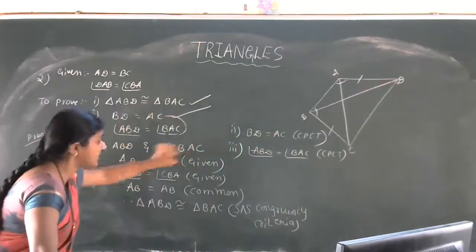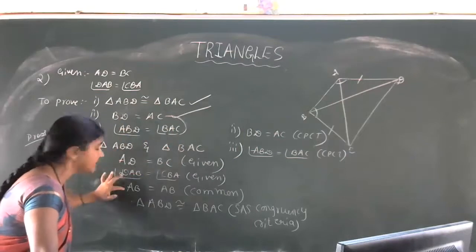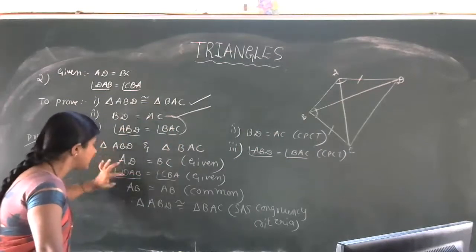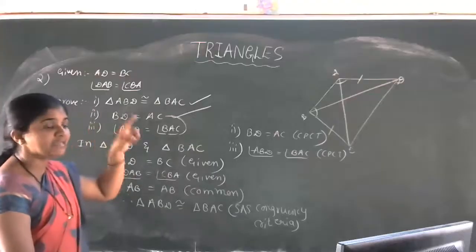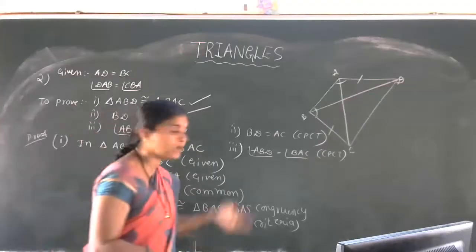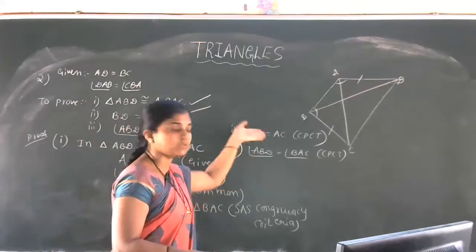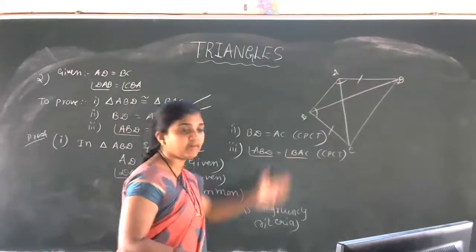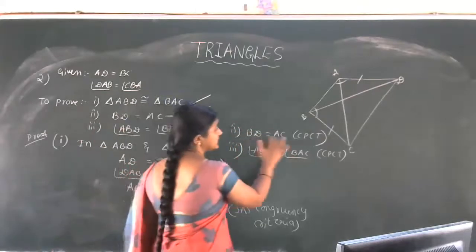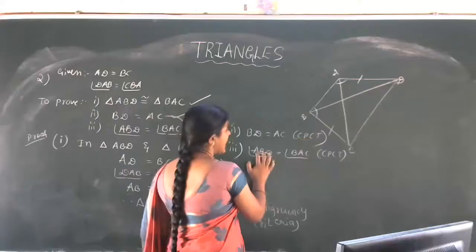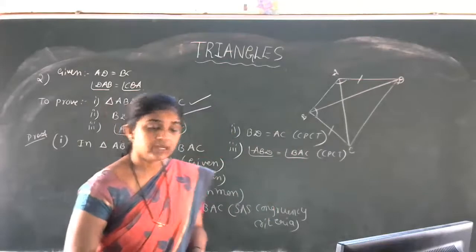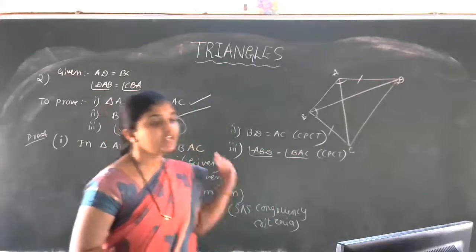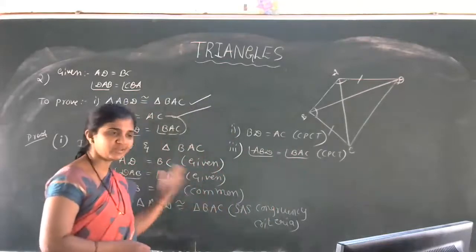In this triangle we used only three properties: two sides and one angle. The remaining one side and two angles are also equal. So BD is equal to AC by CPCT, and angle ABD is equal to angle BAC, that is also CPCT. So this is the explanation part of the second problem.